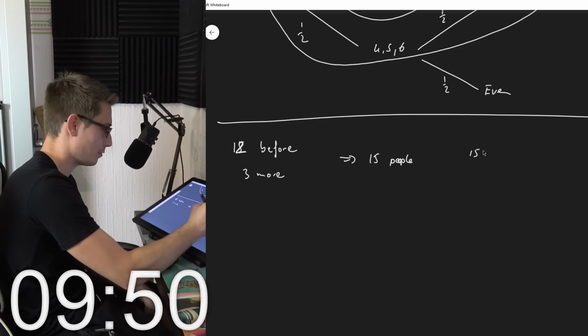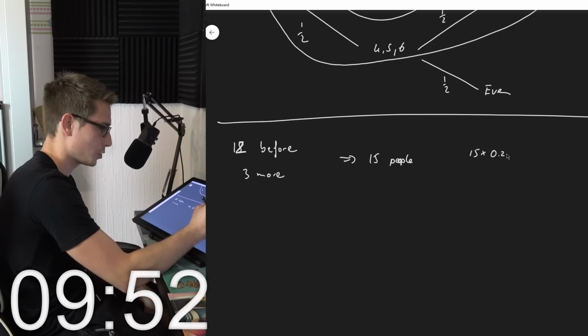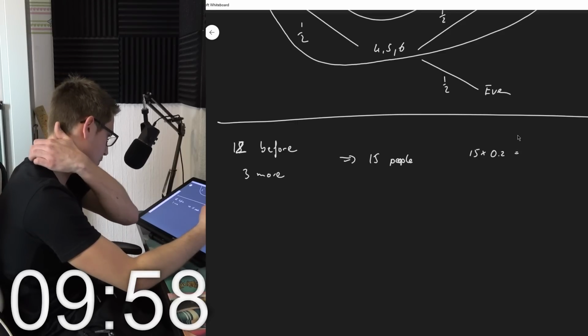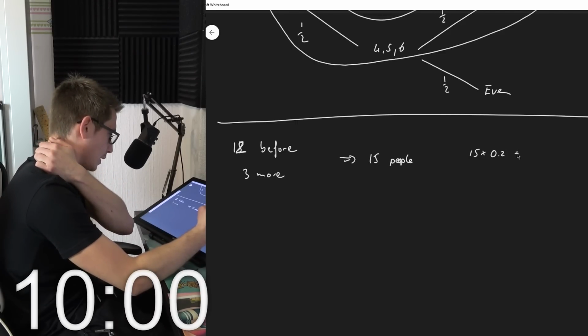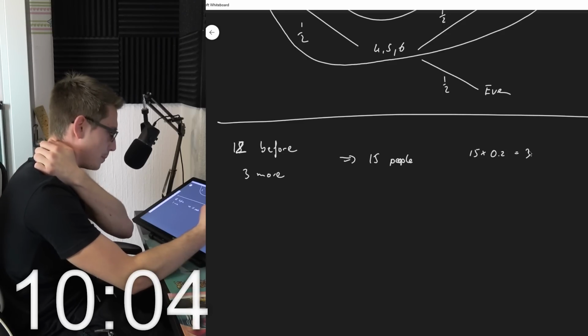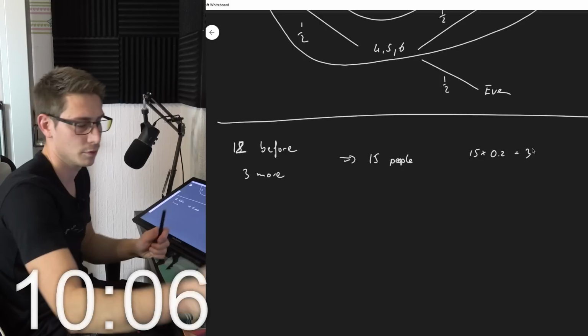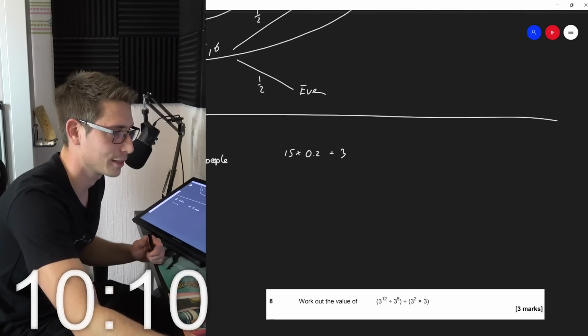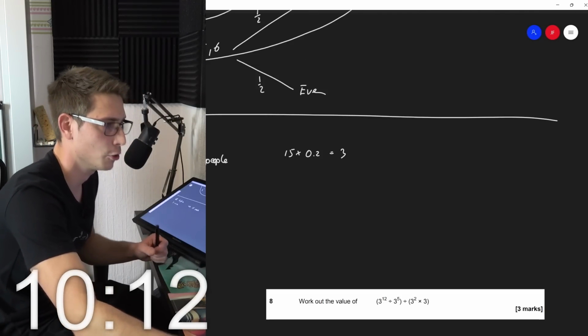I mean, if we got 15 times 0.2, this is going to give us... How many people are these? Those are 3 people. Yeah, okay. I hope this is right. I'm not doing a simple mistake here, I hope.